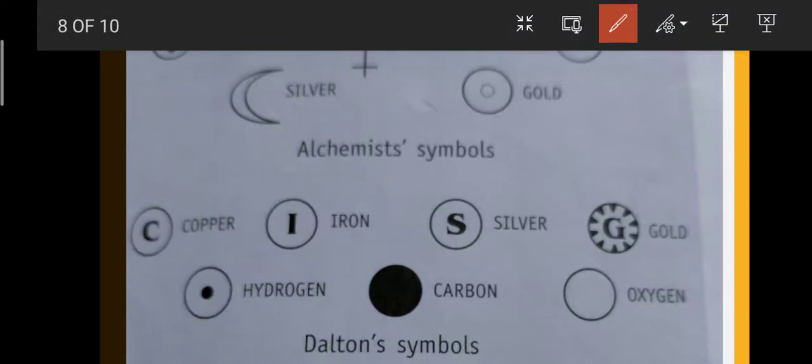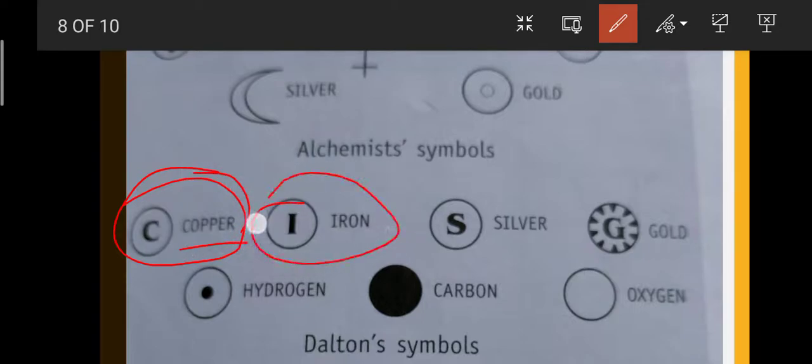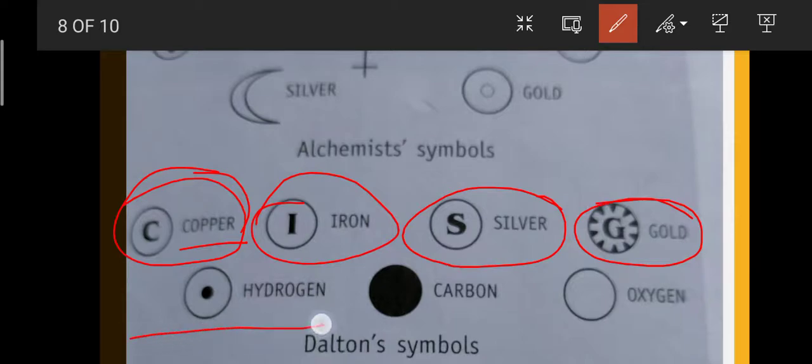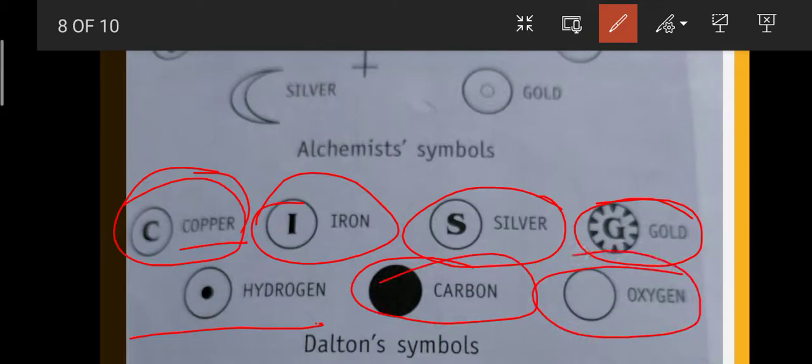Earlier scientists used different types of symbols. Dalton used a circle with C inside it for copper, I for iron, S for silver, G inside a circle for gold, a dot for hydrogen, a black circle for carbon, and a white circle for oxygen.